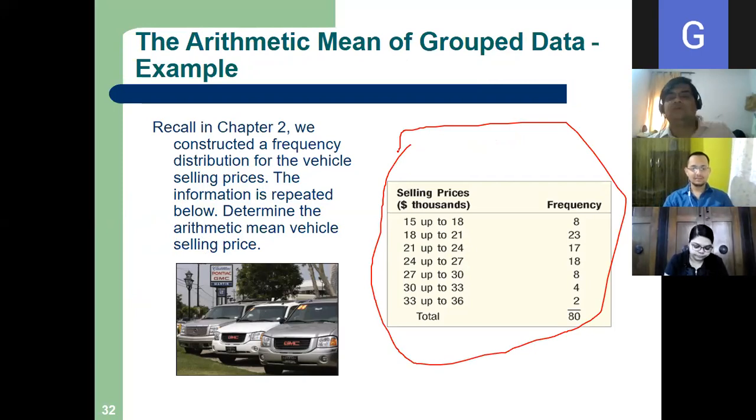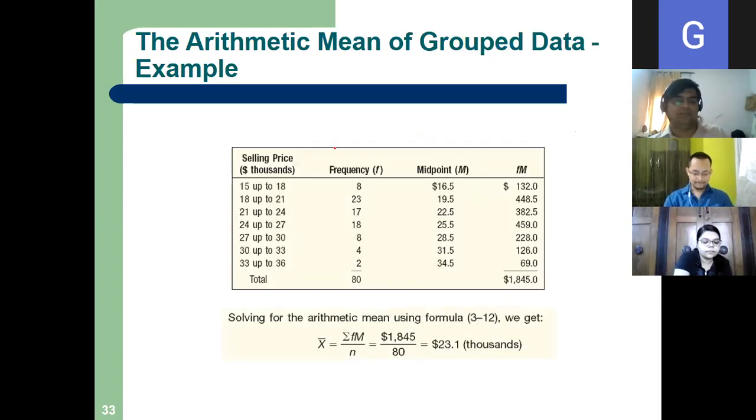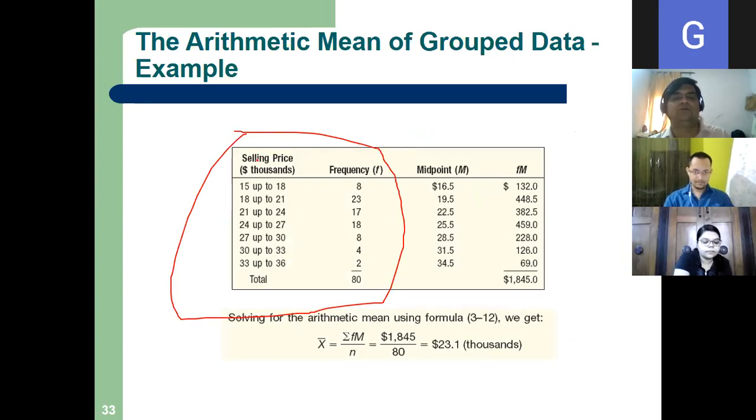This is a frequency distribution, and we need to calculate the mean of this frequency distribution, right? We'll apply the formula sigma f into m divided by n. If you see, this is our data, f into m, right?